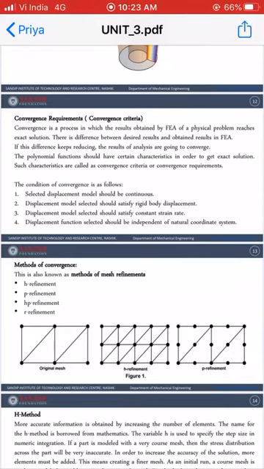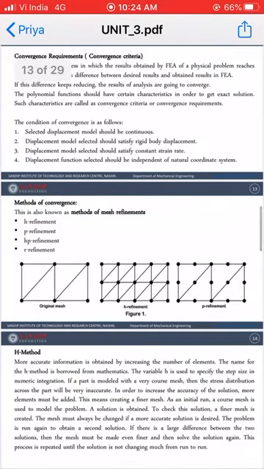So what are these criteria or conditions? These characteristics are called the convergence criteria or convergence requirement. So the condition of convergence is as follows.